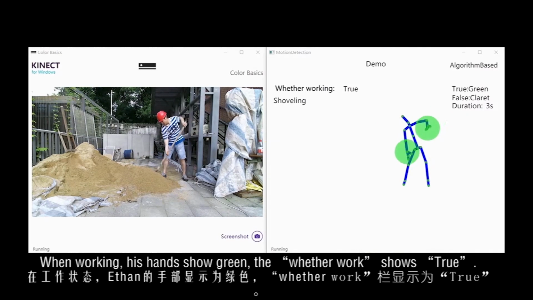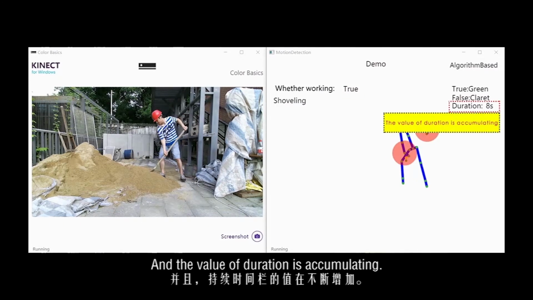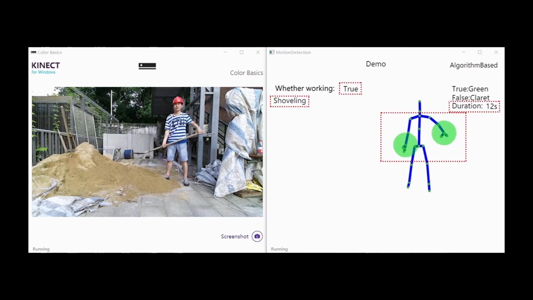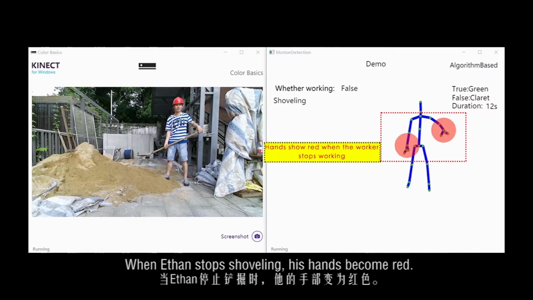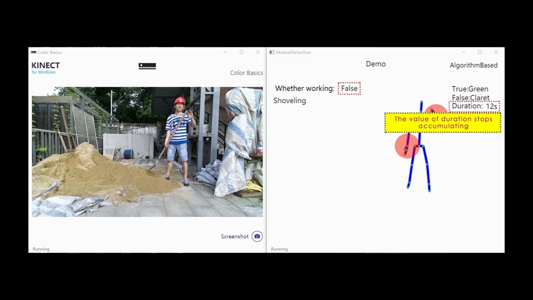When working, his hands show green. The work status shows true, and the value of duration is accumulated. Meanwhile, the system recognizes he is shoveling. When Ethan stops shoveling, his hands become red. The work status shows false and the duration stops accumulating.